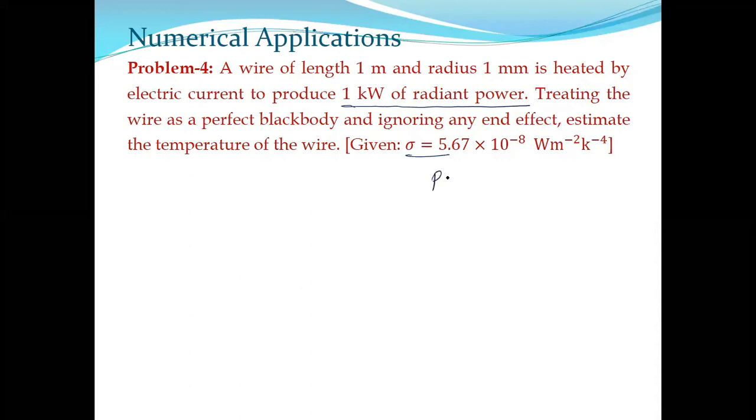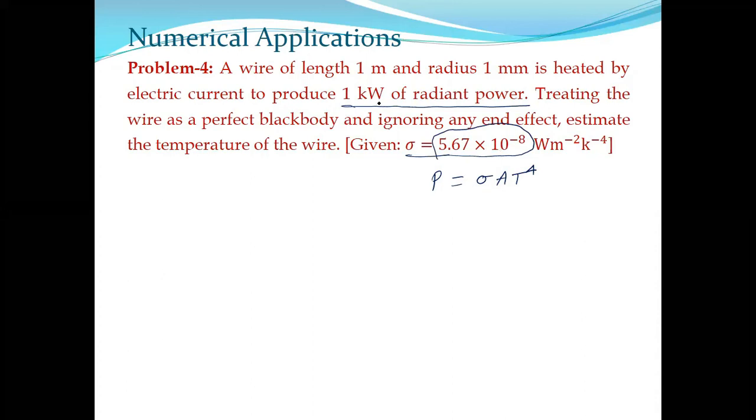That means P equals sigma A T to the power 4. That is our formula. P is supplied as 1 kilowatt, that is 10 to the power 3 watt. Sigma is 5.67 into 10 to the minus 8. This is the actual value of sigma. Just remember 5.67 into 10 to the minus 8, SI unit.